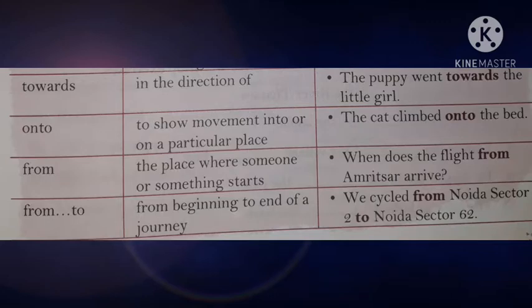From. The place where someone or something starts. Example, when does the flight from Amritsar arrive? From to. From beginning to end of a journey. Example, we cycled from Noida Sector 2 to Noida Sector 62.